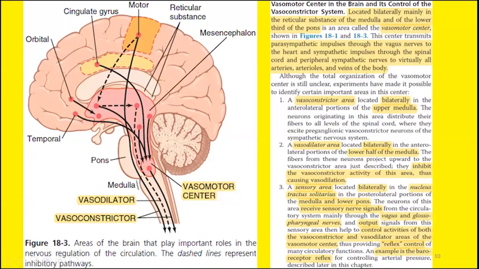Now this is important, the role of the nucleus tractus solitarius in the arterial pressure regulation. The inputs, or the afferents, to it are the vagus nerve and the glossopharyngeal nerve. These are the sensory inputs, and the outputs will be sent to either the vasoconstrictor area or the vasodilator area.